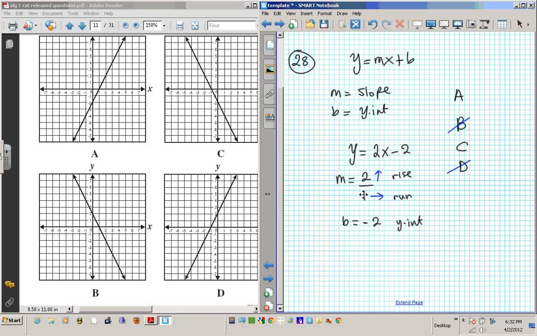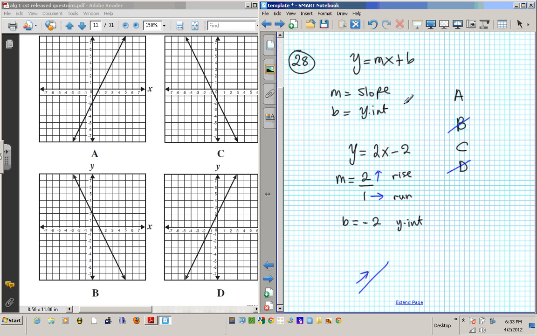Since we have a positive slope, that means the line has to be going up to the right. The roller coaster has to be going up, right? So which of these lines is going up? See this one, you go up 2 over 1, that falls perfectly on the line. But this one, you go to the right and then down. This is a negative slope.